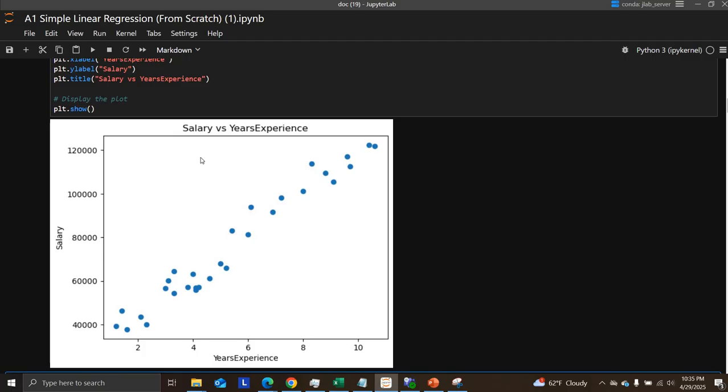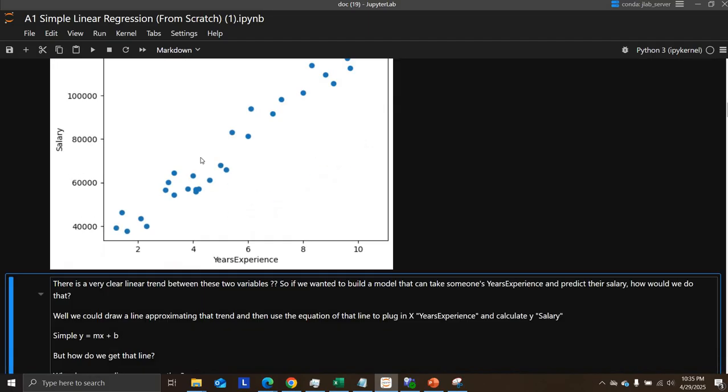All right, so this is just visualizing the entire data set. Looks pretty linear. I don't think anyone would dispute that. I hope that years experience and salary are at least correlated. I didn't know if in certain domains they might not be linear. There might be something more like a polynomial relationship where you reach a certain point and there's a massive spike in salary. But this looks pretty linear to me.